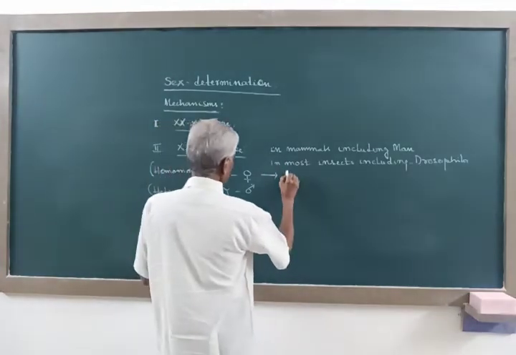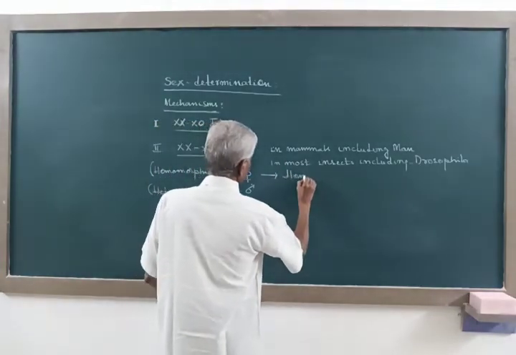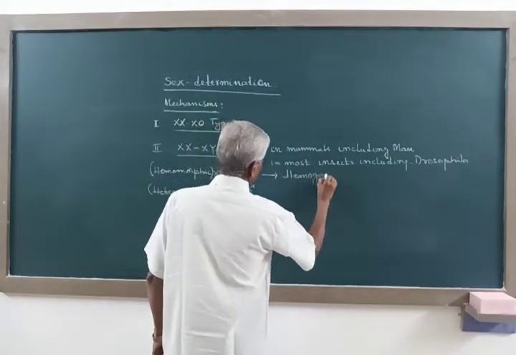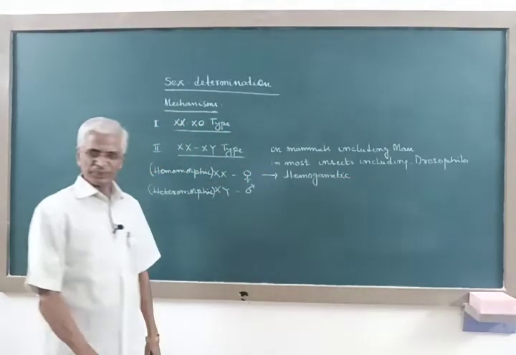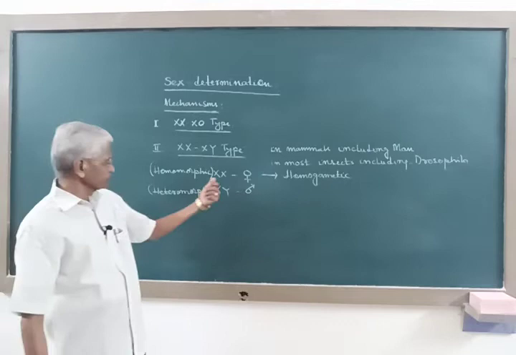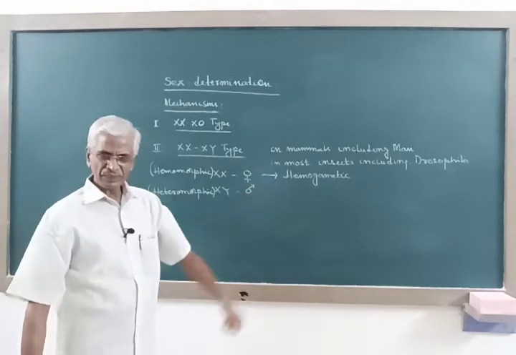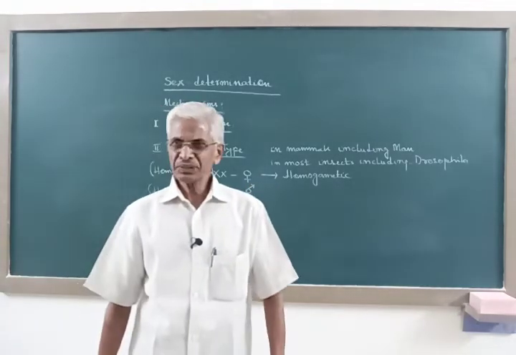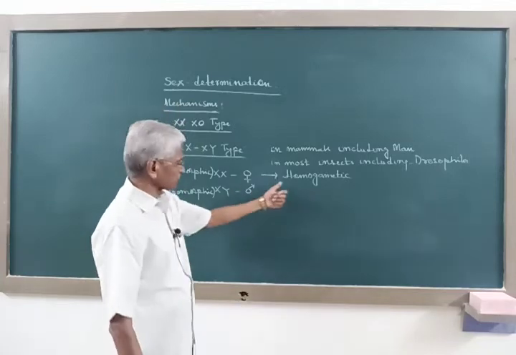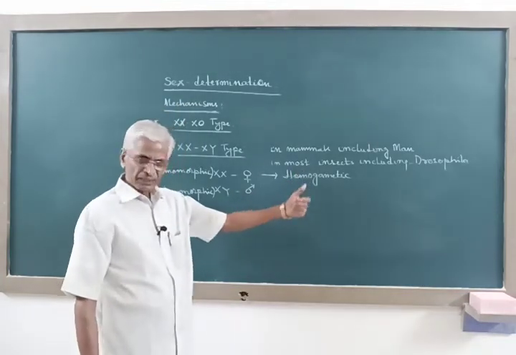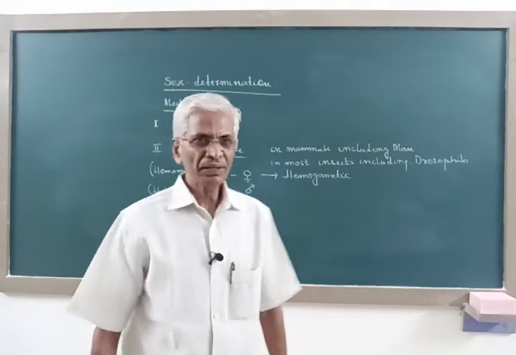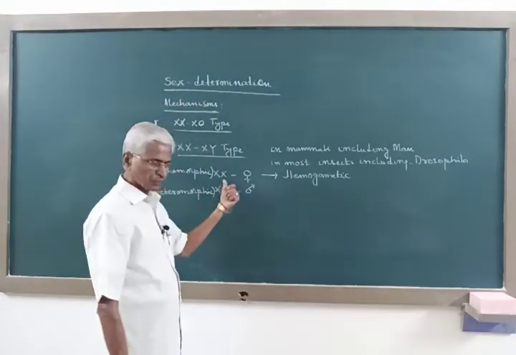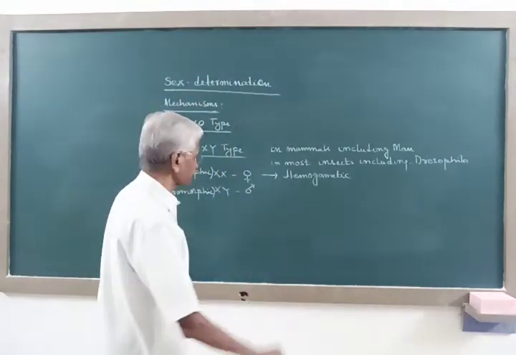Hence here also the female is homogametic. As in the previous, females are homogametic, meaning females produce uniform gametes. Females will produce the same type of gametes, and all will carry only one sex chromosome, that is the X chromosome.